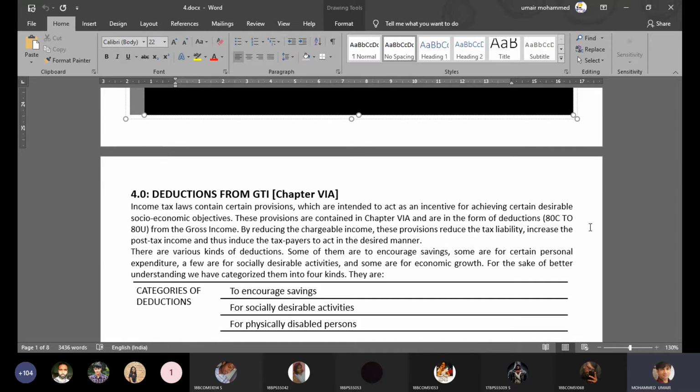Second, you are a privileged section of society, I would say, because you're attending college in a private institution, attending online classes, right? You're getting tuitions using MS Teams. So you have access to education. But what about the people who live in rural areas?